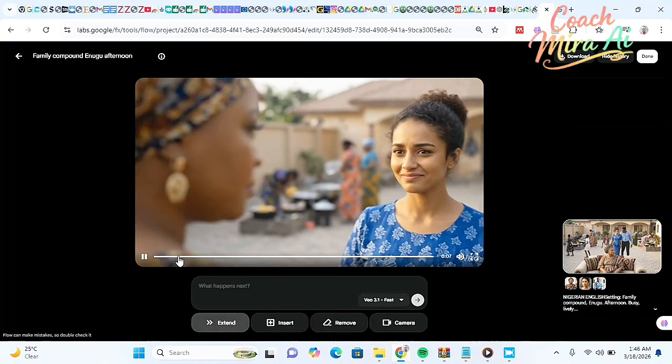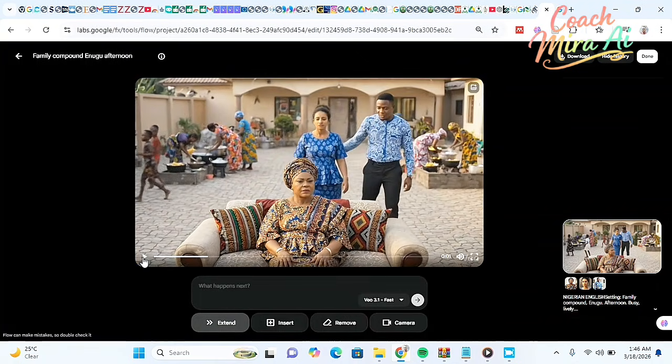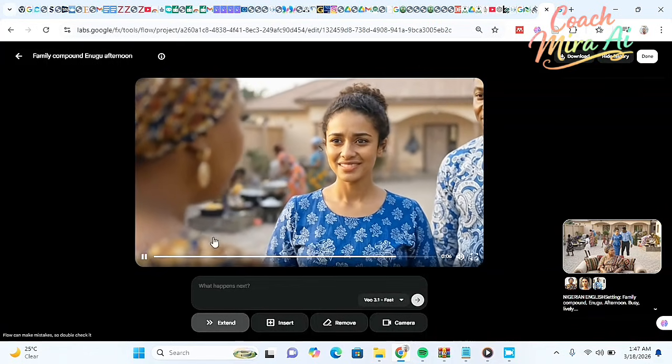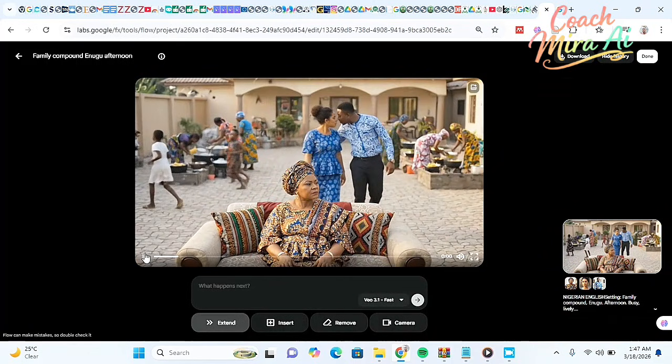Now I discovered something. Look at the mother's head, the way the mother's head turned. It automatically turned, which is not supposed to turn that way. And the dialogue that is for Amara, it was the mother that was saying it. So if you experience something like that, don't shiver. All you have to do is to emphasize on the prompt and make it better. Give a better description of the character so that it will give you a better result.